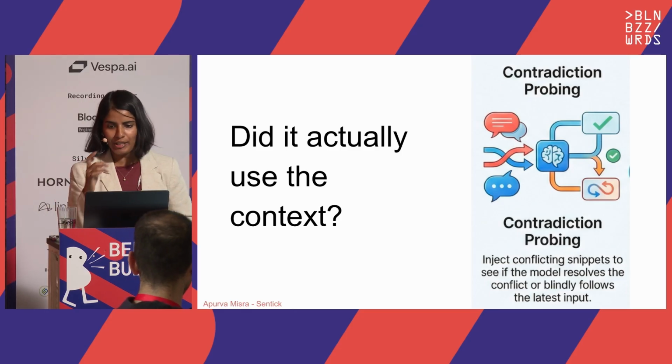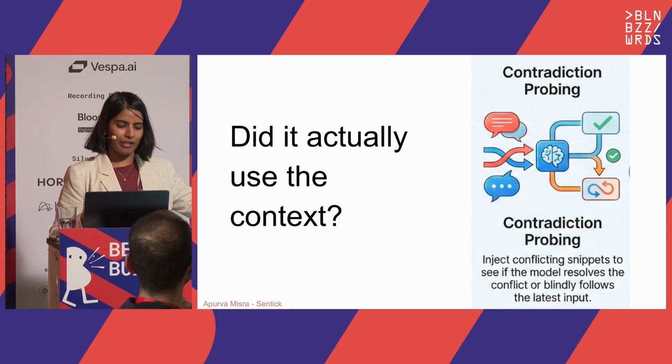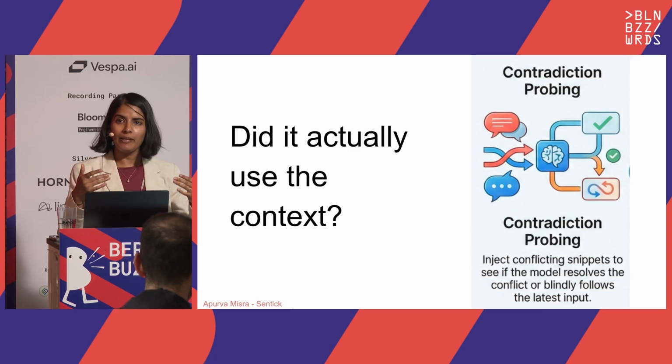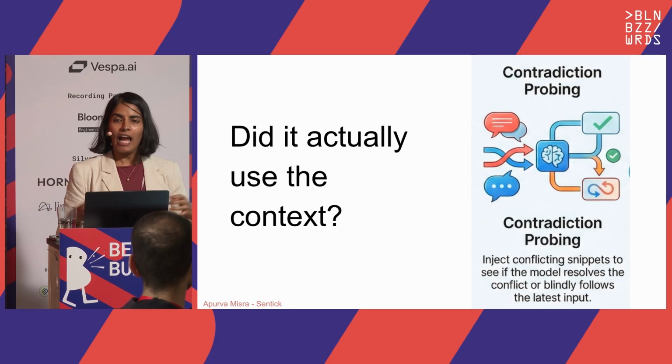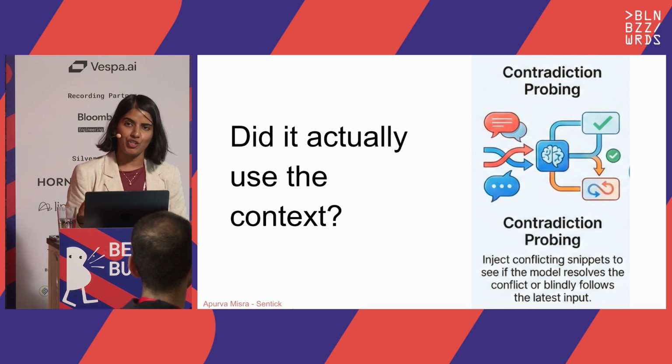One of the things you can use is contradiction probing. What I mean by that is you give it fact A and you see how it behaves. Then you give it fact B, which is contradictory to fact A, and you try to figure out how it works in those situations. This could also help you figure out where it's paying attention.